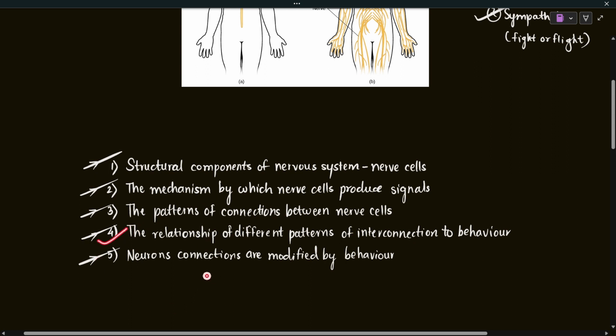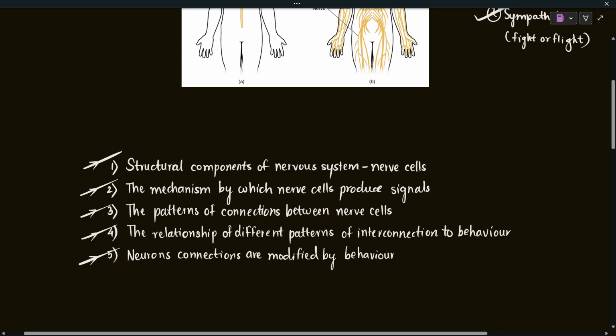Then we will also discuss how the neuronal connections are modified by behavior. They are not static, they can be modified, and that we will also discover in the last lecture of this series. So this is the basic overview that we are going to have for the next 5 to 6 lectures. I hope it's clear to you all. So now let's move on to the neurons.